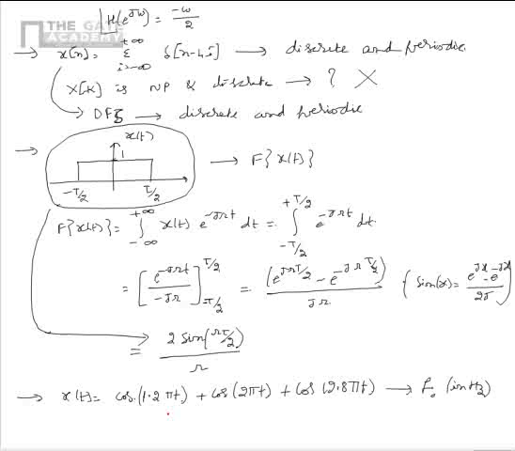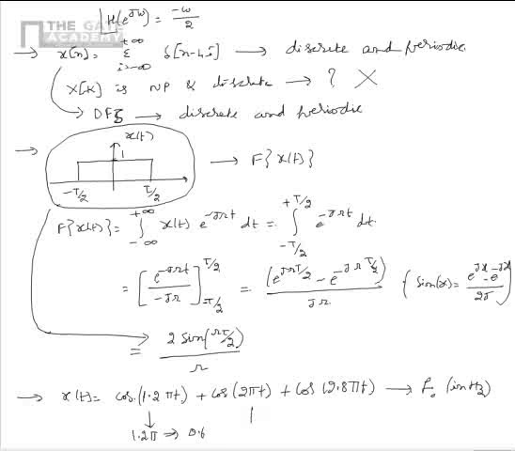We see that the given signal x of t contains sinusoids at different frequencies. We see that the first sinusoid cos of 1.2 pi t is at an angular frequency of 1.2 pi radians per second. So that implies it is at a frequency of 0.6 Hz.